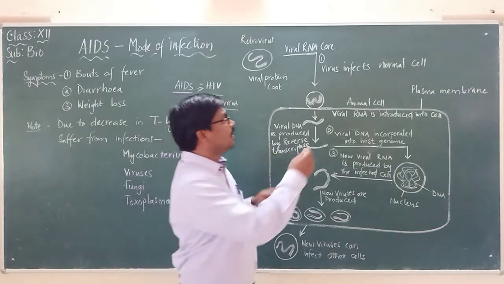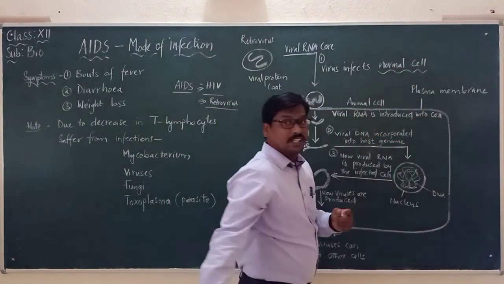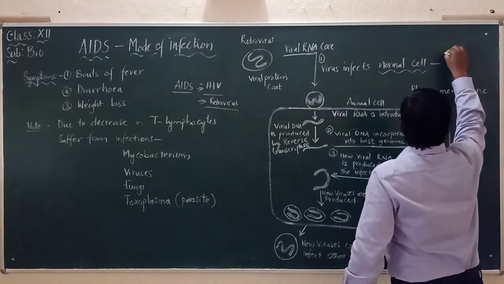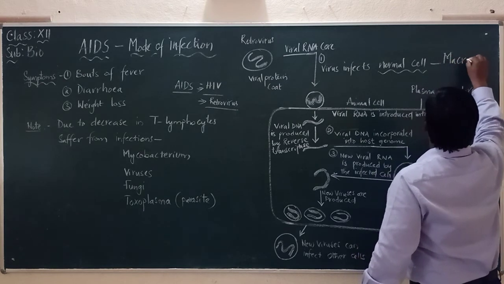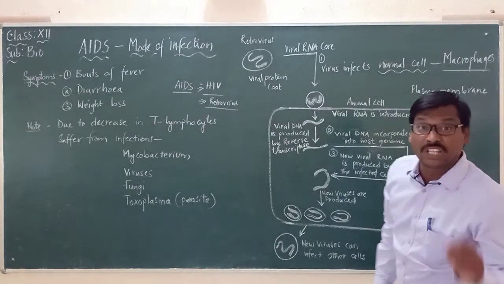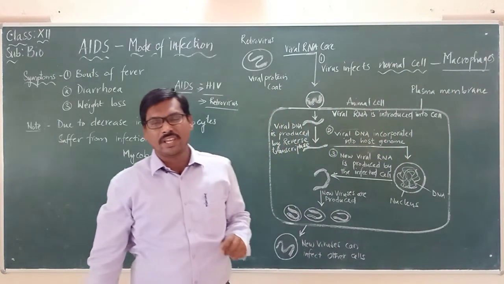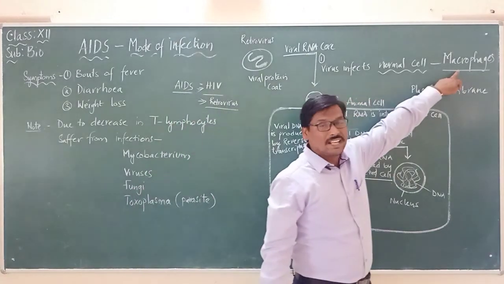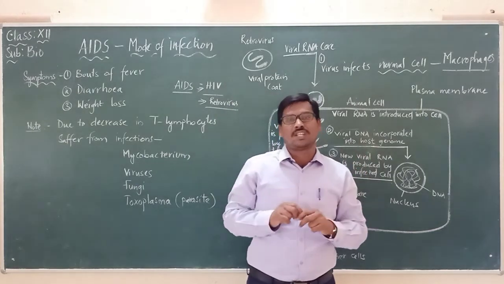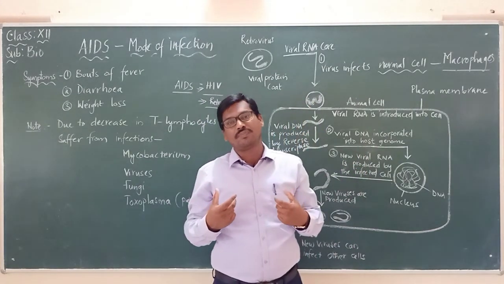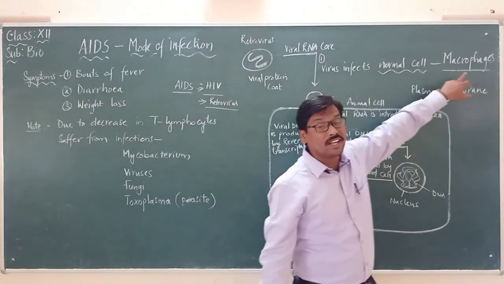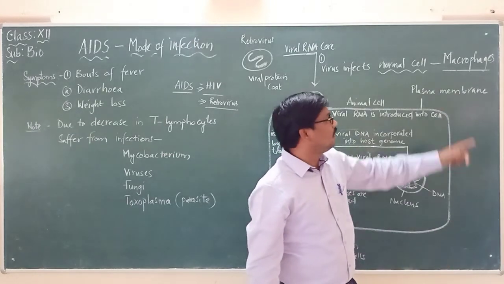But please remember, when we are talking about the normal cells, it infects the blood cells called macrophages, which play a crucial role in the immune system. Macrophages are cells which play a very important role in the immune system to protect our body from various disease-causing microbes. So those normal cells are called macrophages.